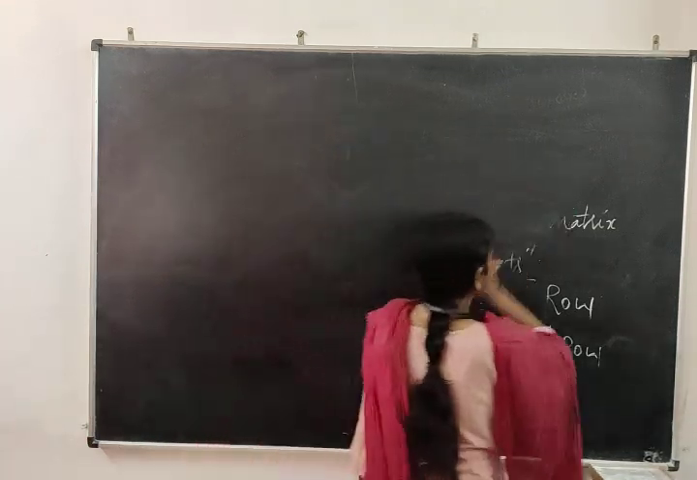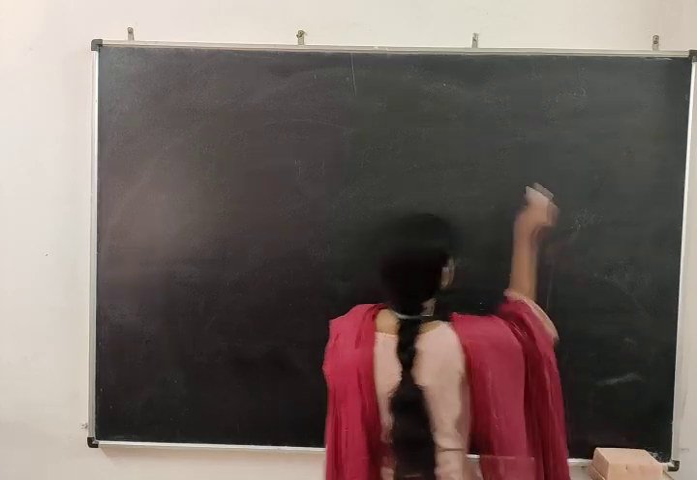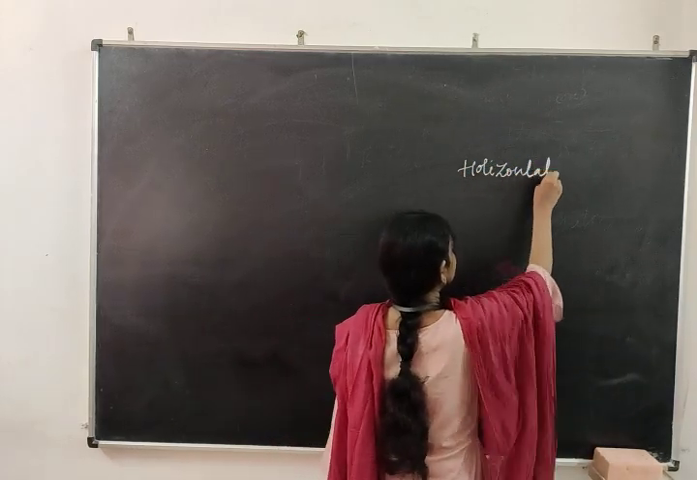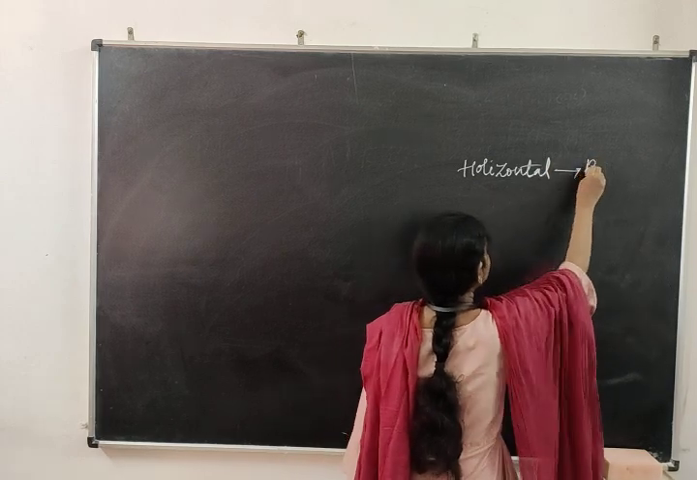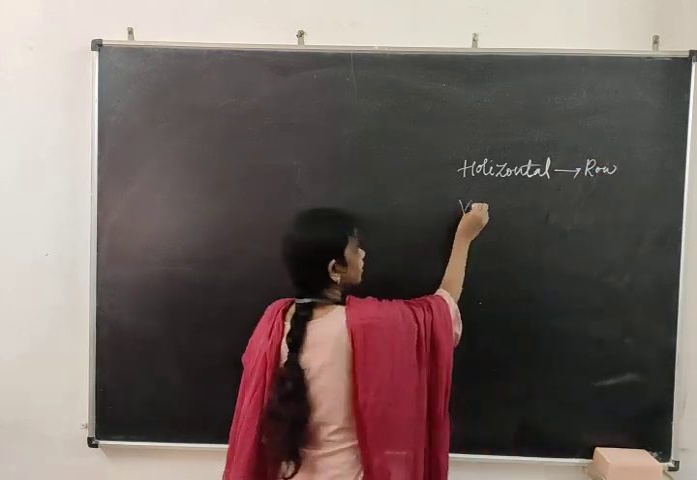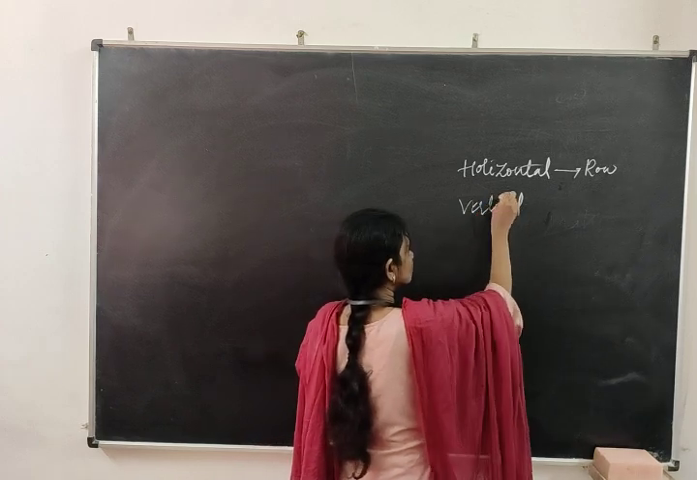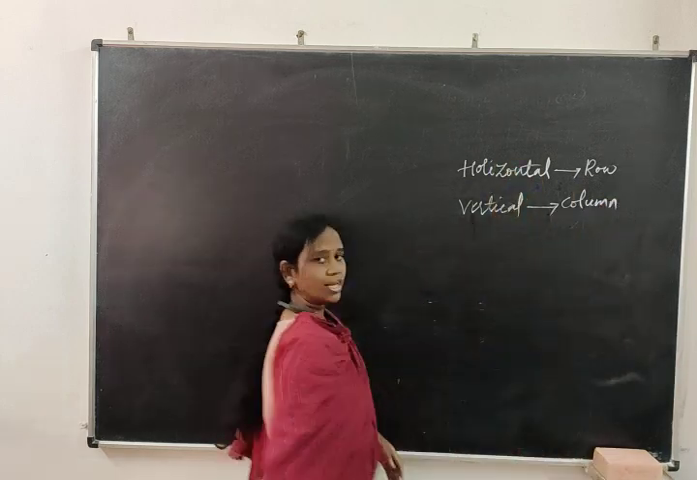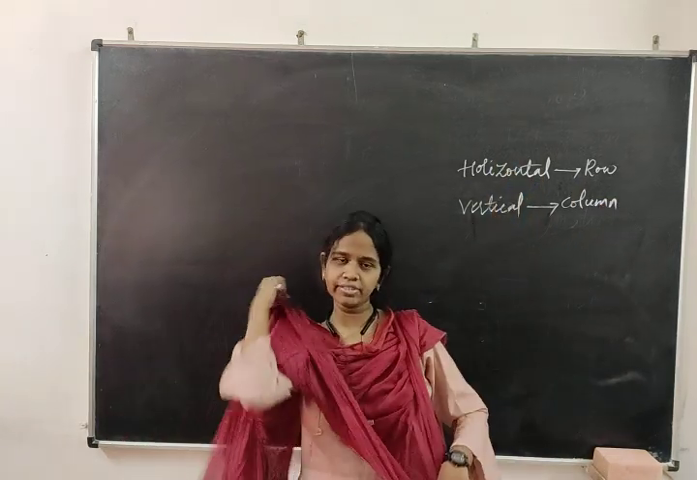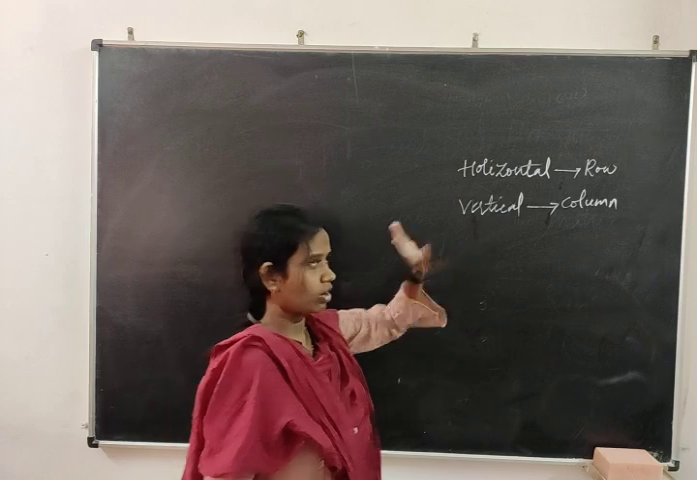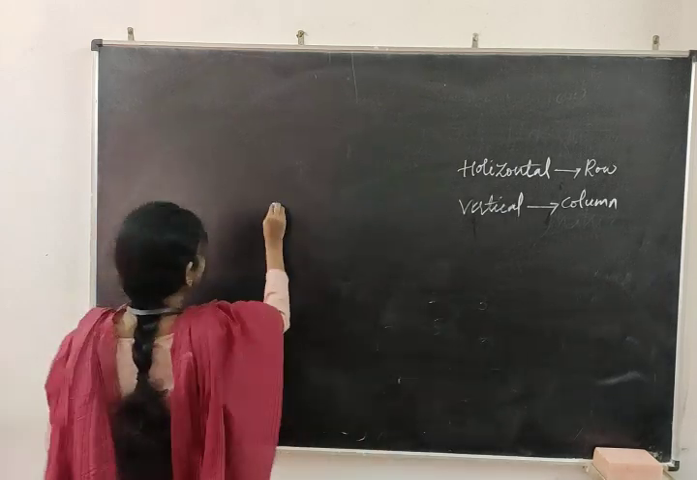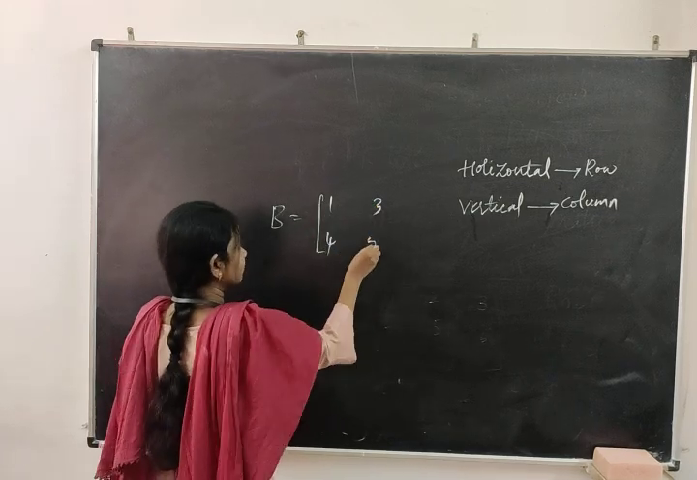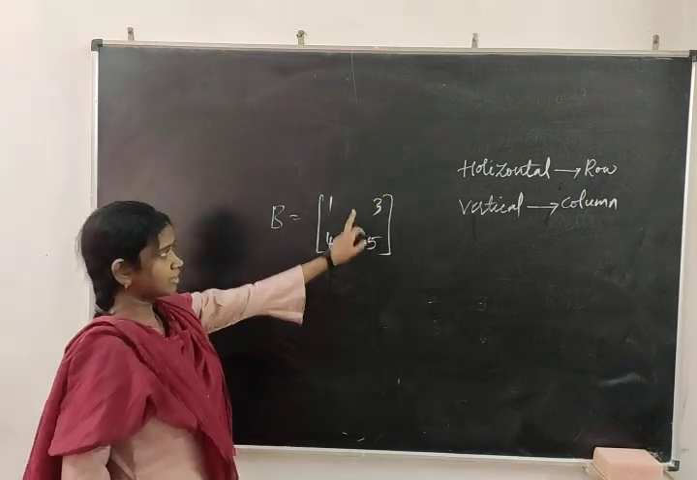So, horizontal directions are read as rows. Vertical directions are read as columns. While reading the matrices, you have to read the rows first, then you have to read the columns. One more example: B is equal to 1, 3, 4, 5. You have to give the space.